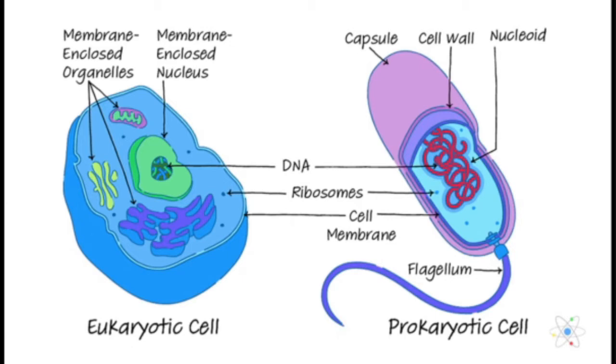Now we discuss prokaryotic cells. From a morphological point of view, prokaryotic cells are the most primitive cells. They do not have a definite nucleus, and include bacteria and cyanobacteria. The chromatin body remains scattered inside the cytoplasm. In prokaryotes, asexual division occurs basically by binary fission, and prokaryotes are smaller than eukaryotes.